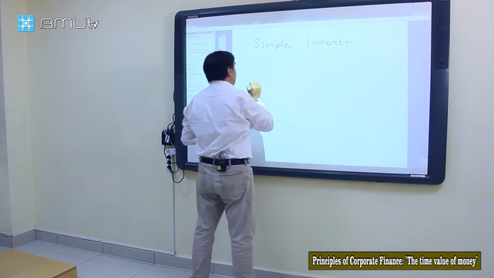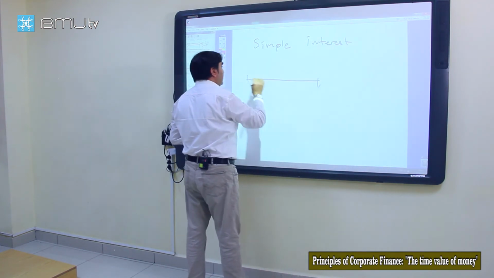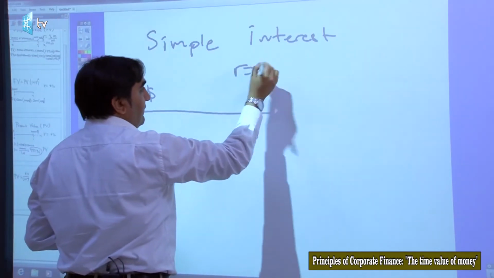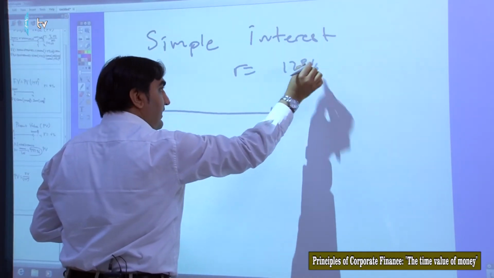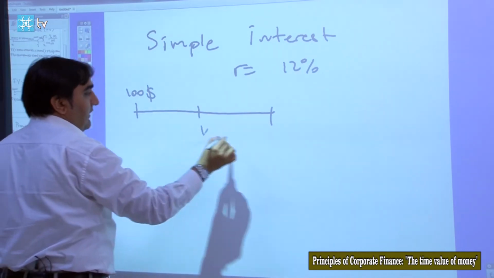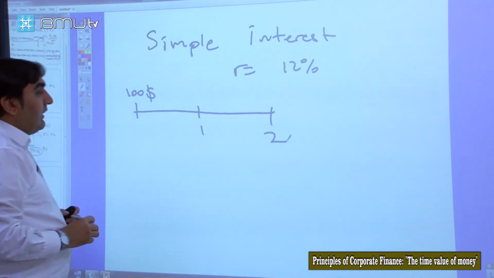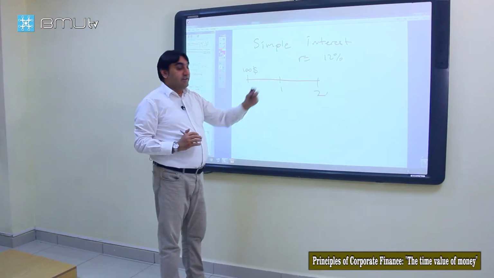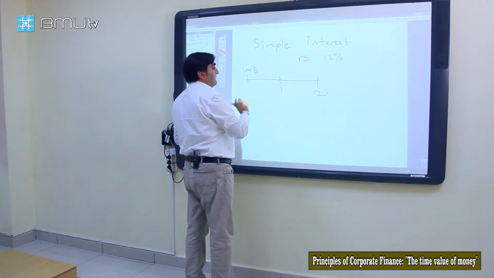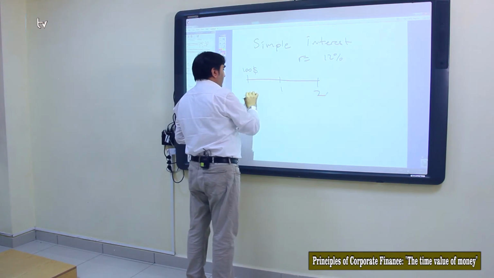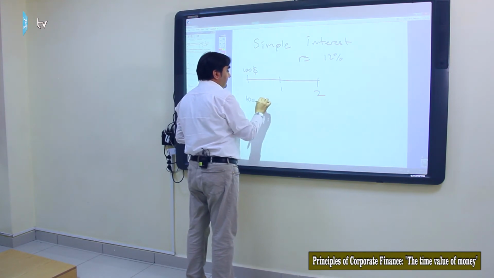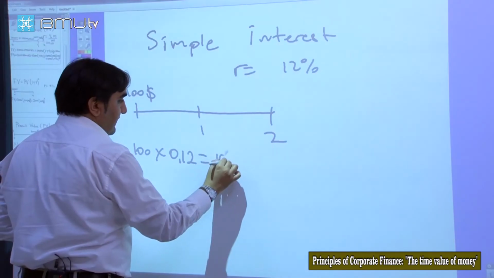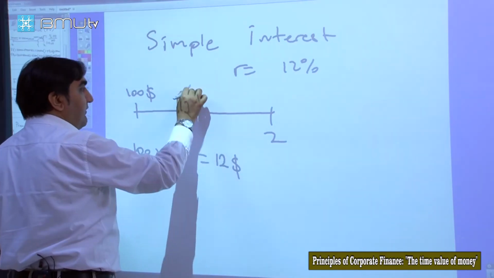Assume we invest $100 today at the rate of 12%, a very high rate. How much will we have at the end of the second year? Applying simple interest, we get 12% of the principal amount, that's $12 in year 1.